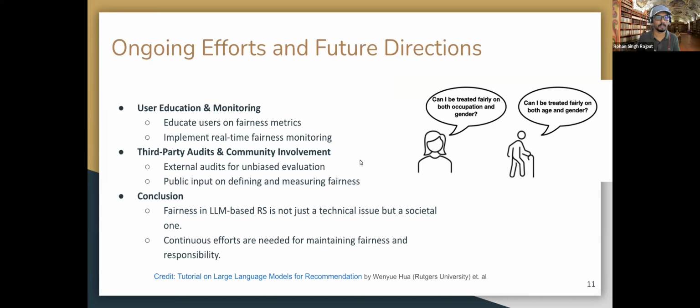So, in conclusion, fairness in LLM based systems is not just a technical issue, it's a very societal issue. It needs continuous effort from all sets of users and different other segments, from engineers to stakeholders to senior leaders. We have to make sure that everyone contributes to make this system fair and responsible. With that, I would like to conclude my presentation.